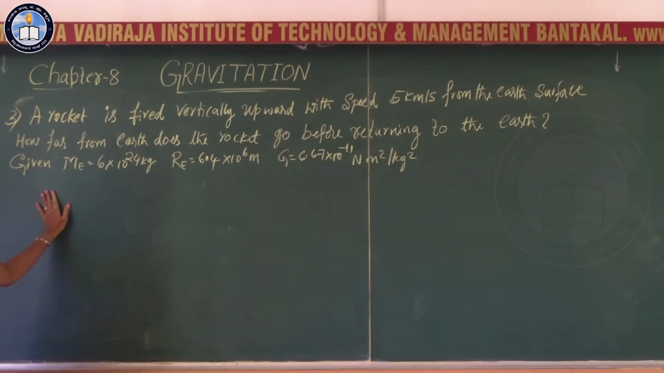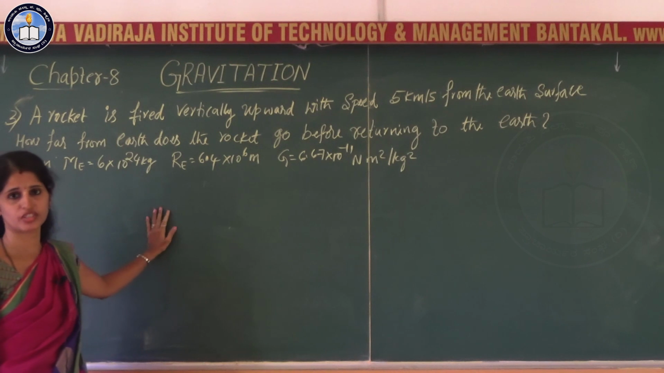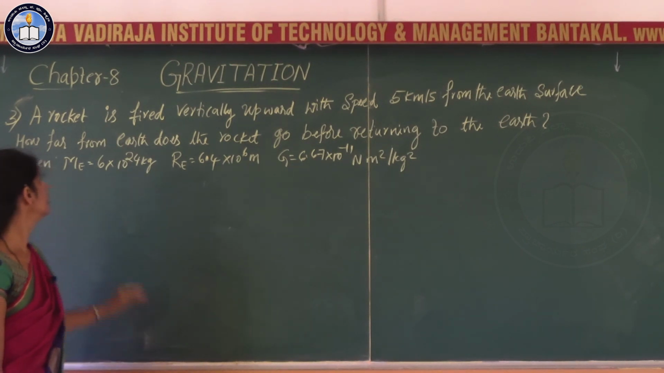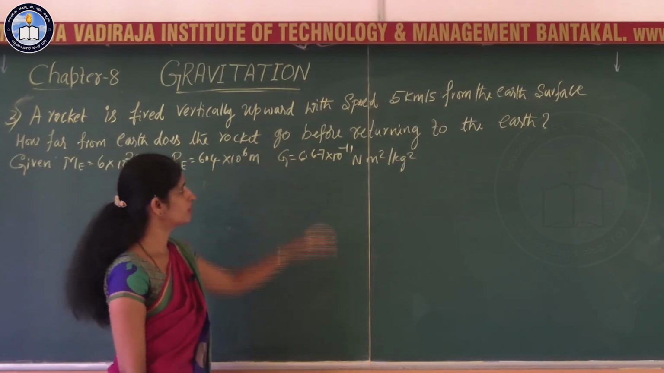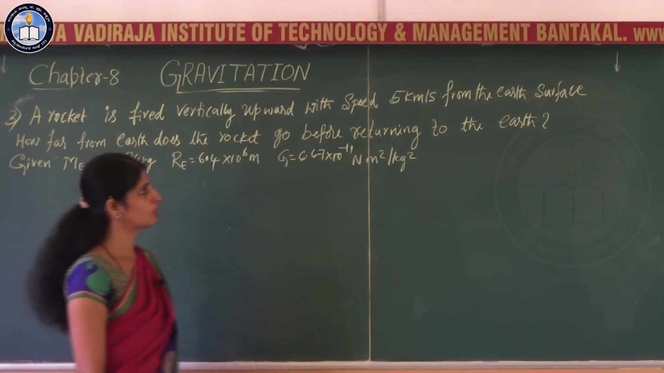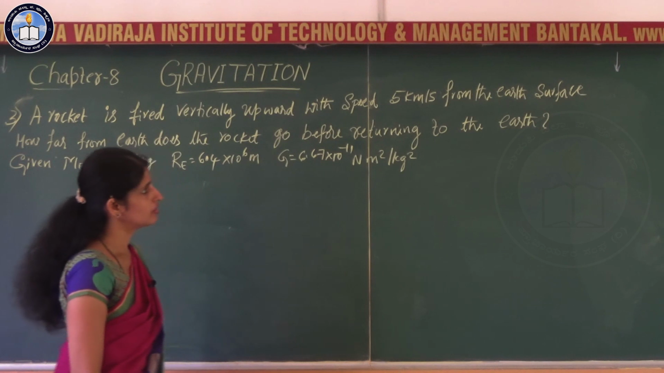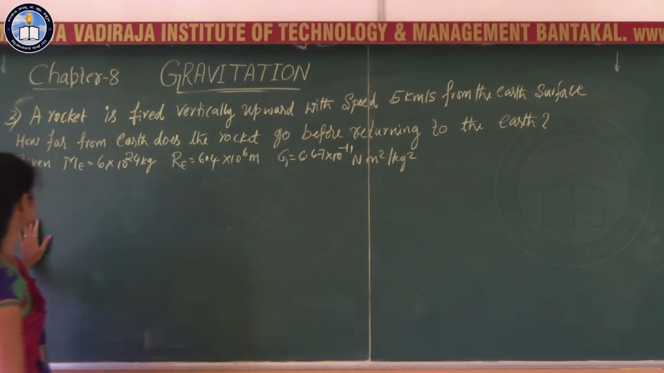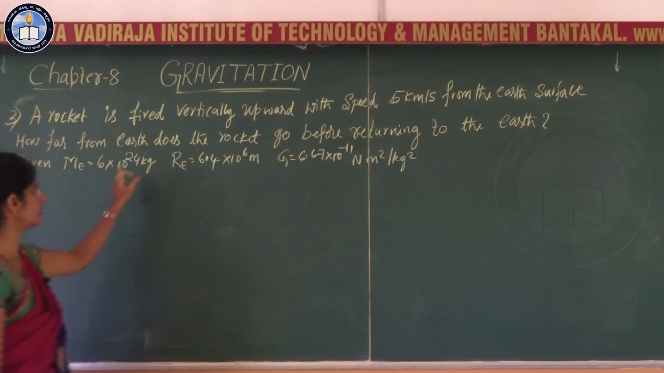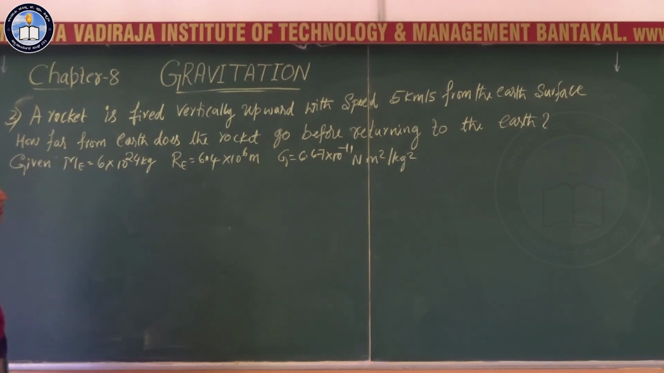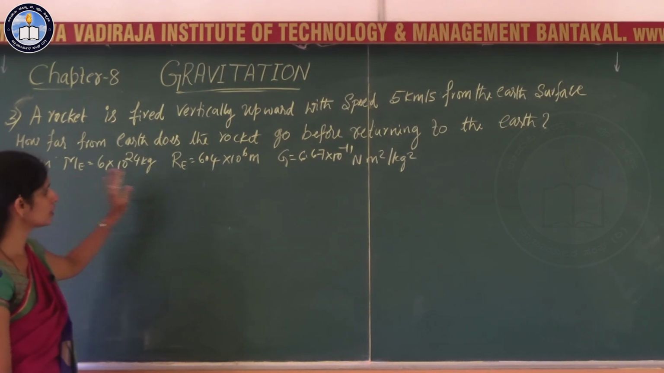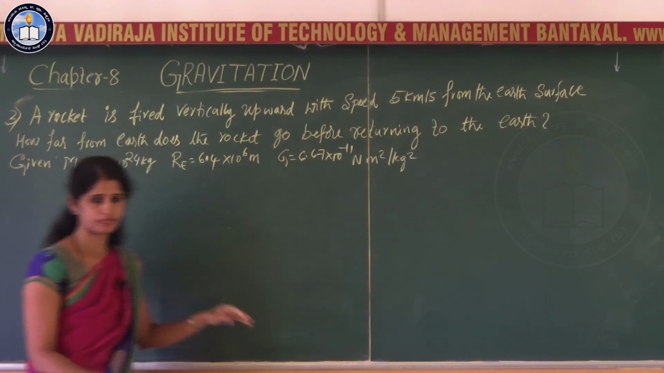Students, let us solve the numerical related to the previous derivation, that is the energy of the satellite. A rocket is fired vertically upward with a speed of 5 kilometers per second from the earth's surface. How far from the earth does the rocket go before returning to the earth? These data are given: mass of the earth, radius of the earth and g.